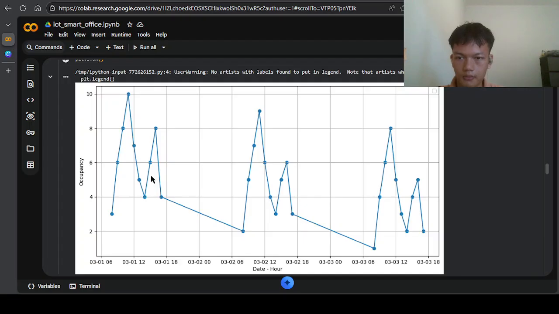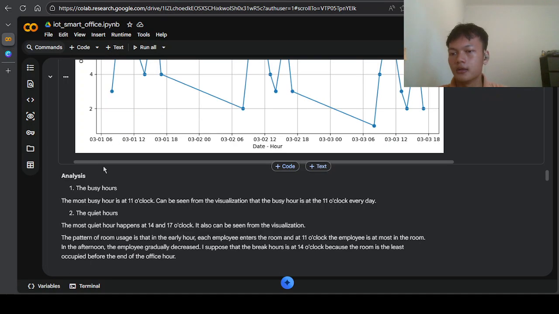Then people come back to the room. Some of them are part of the workers because they have higher status in the company, and then at 5 p.m. they clock out, so there's no one in the room.